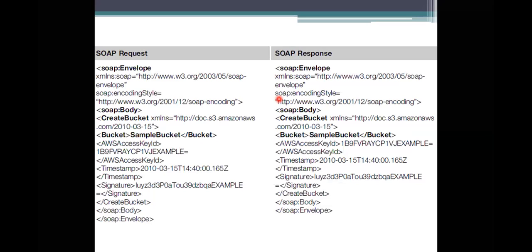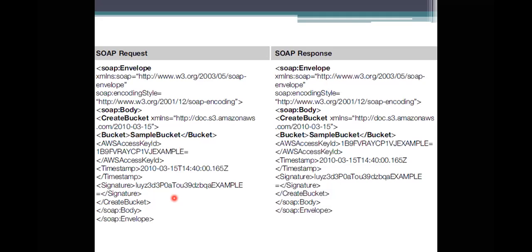So what is the body here? I want to create a bucket in Amazon S3, and I want to store the data in that bucket. So for that, I am taking the bucket information, or the bucket specification, and I want to give the access key. I want to provide an example representation here, and I want the timestamp to be recorded. What is the signature we are using? All these things have to be specified, and what is specified is using some XML format for processing. So the envelope has been sent to the provider.